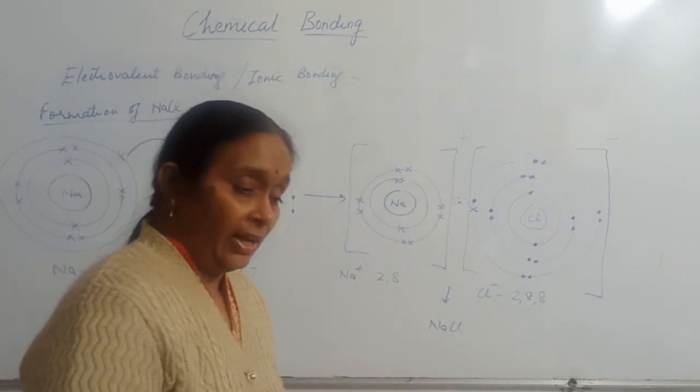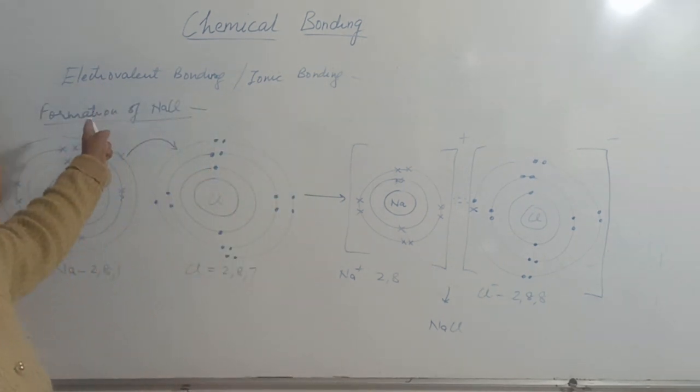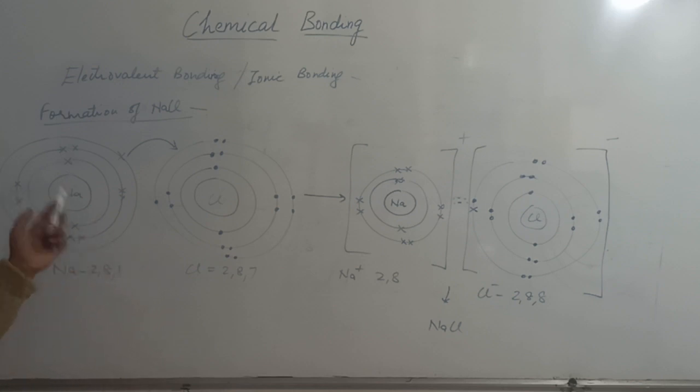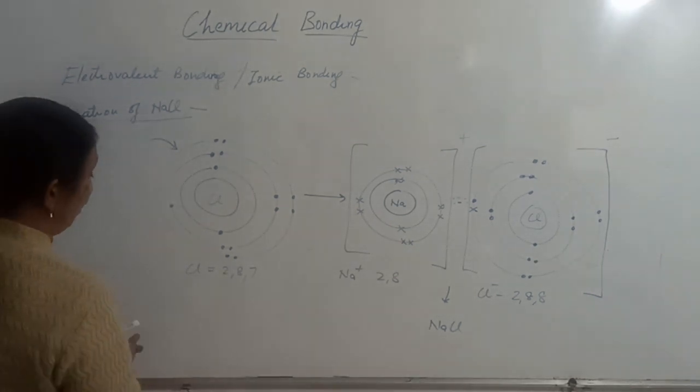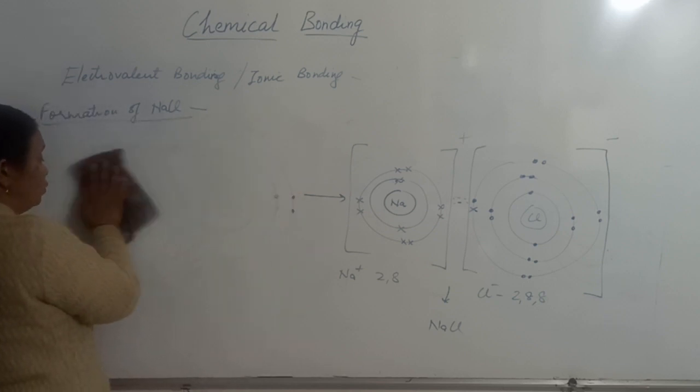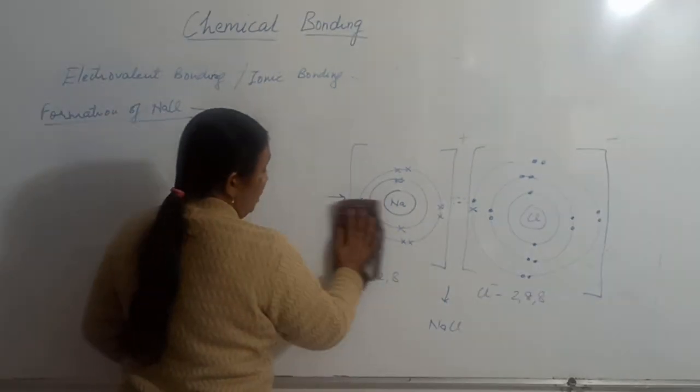Now, if you are asked in the question to draw the orbit structure, then you will draw all these shells, show the transfer of the electron, and then show the formation of sodium chloride. But there is one more way of showing the formation of sodium chloride, and that structure is known as the electron dot structure. Actually, that is the structure which you are going to draw in class 10th.